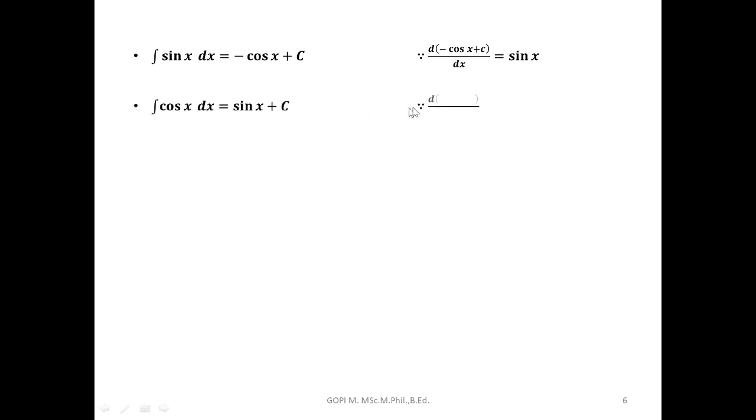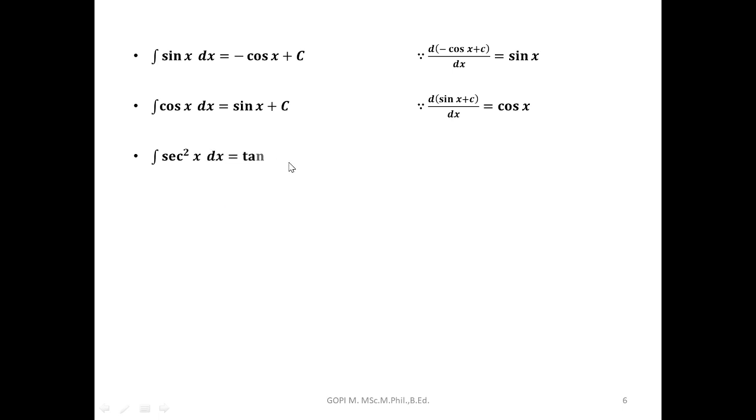Next, sin x. Antiderivative of sin x is what? Minus cos x, because differentiation of cos x itself will give a minus. So that's why if we take a minus, we'll get plus sin x. So minus of cos x will give plus sin x. Cos x, simply sin x, because the differentiation of sin x is cos x.